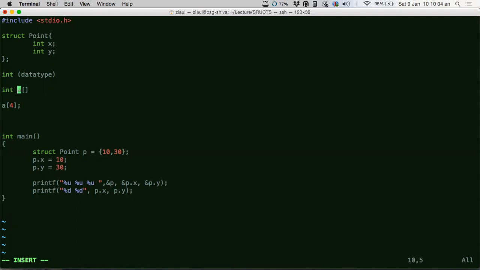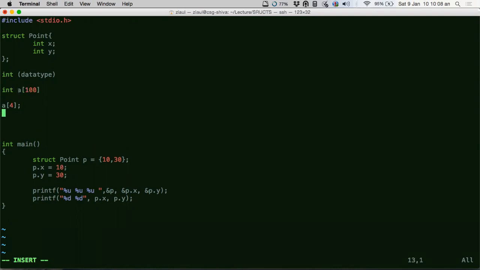If I declare the array as a 100 sized array, this means this array called a has the capacity to hold 100 integers, 100 data types. So it's like a holding area for 100 data types, that is 100 integers.